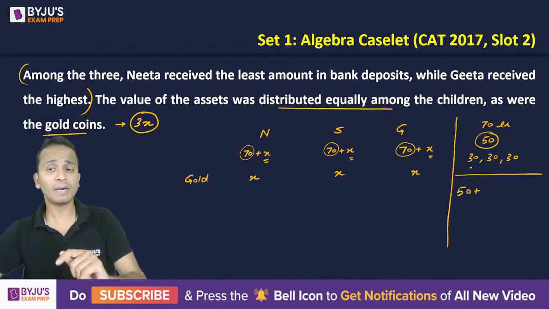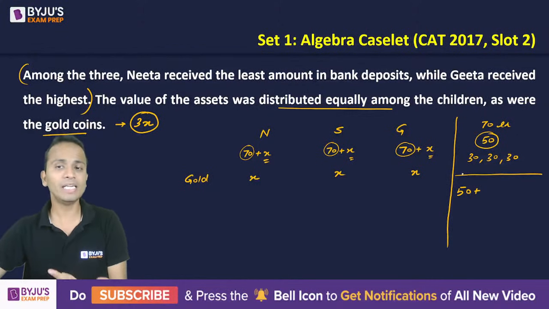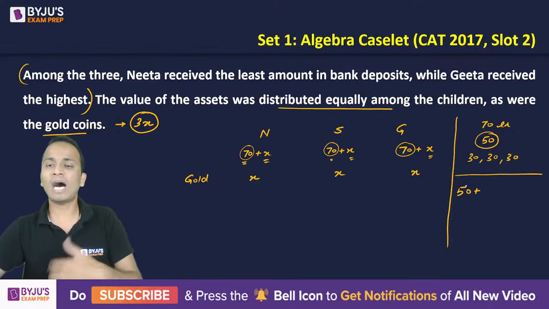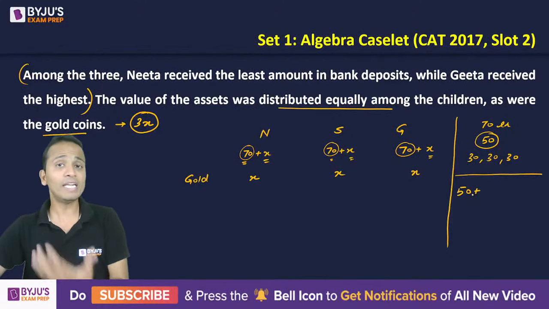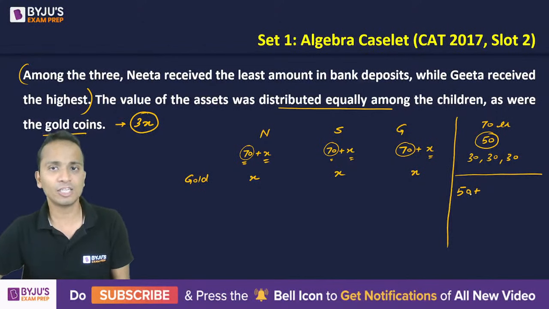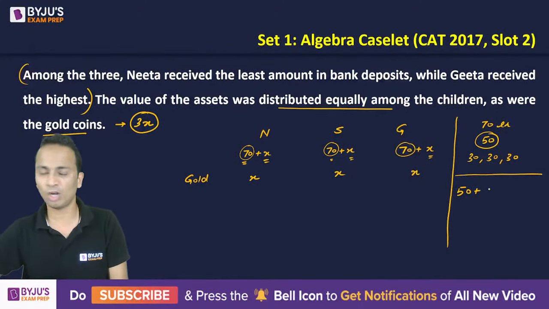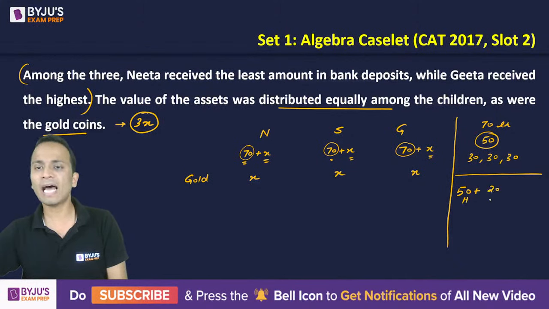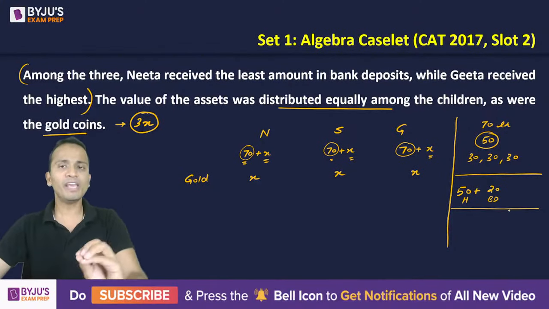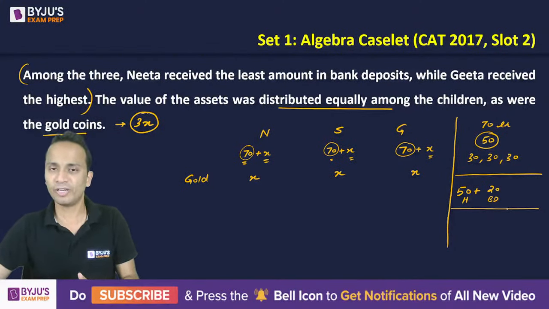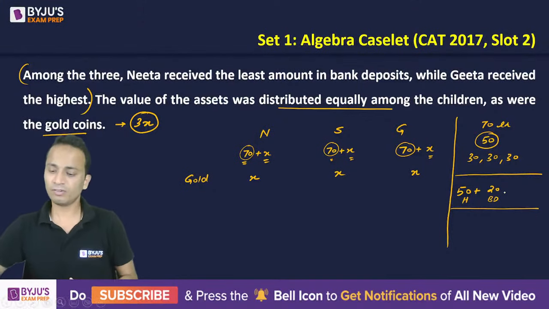Now after 50, 20 is remaining because I need to give 70 lakhs to everyone. So after 50 lakhs, 20 lakhs is remaining. Now 20 lakhs cannot be given in terms of a flat, so 20 lakhs has to be given in terms of bank deposits. All right. So to one of them, a house will go, and then 20 lakhs in terms of bank deposit will go. Now this will be given to one of these 3 children. Right. Now let's talk about further.